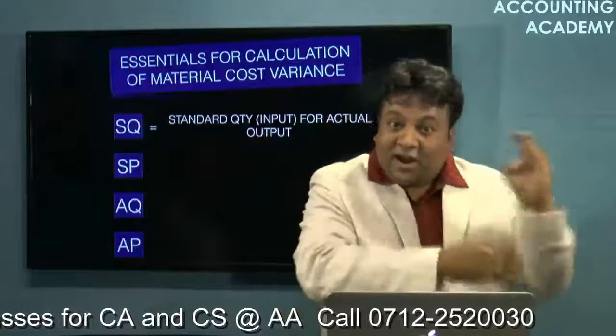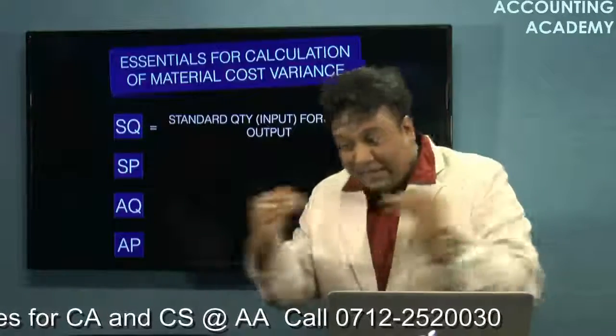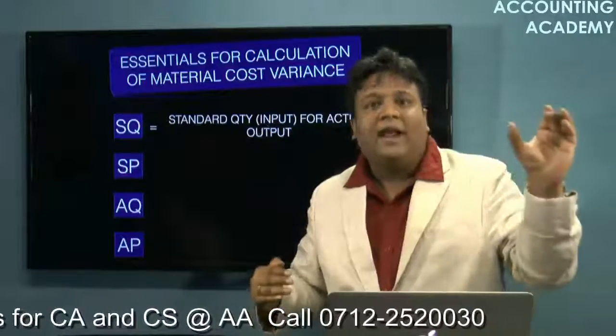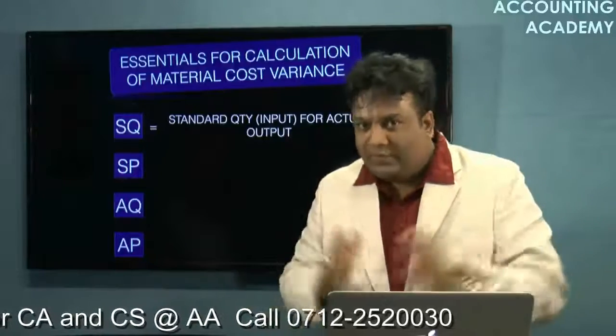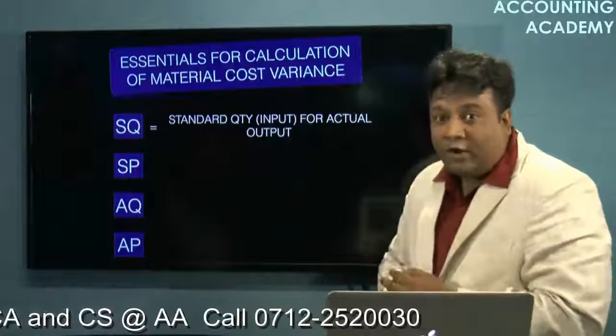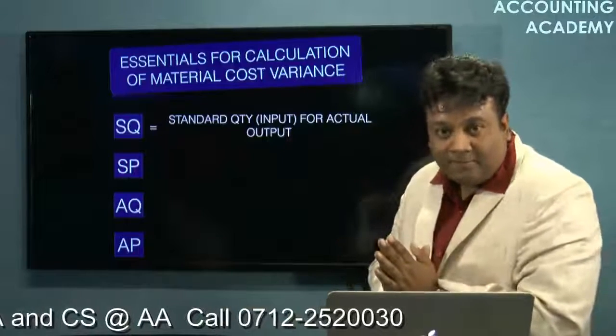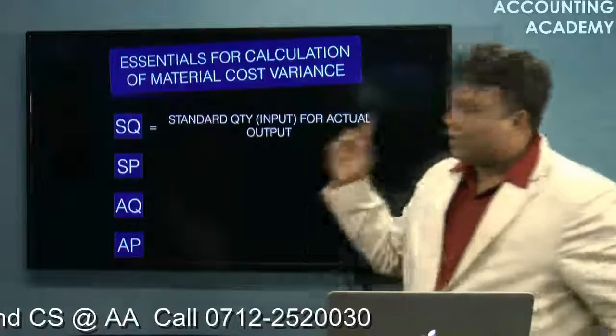So when I convert the budgeted data in terms of the actual to make it matching, I call that data the standard data. I hope this is clear. Why are we calculating the standard quantity instead of the budgeted quantity? I hope I have made myself very clear. Okay. So now we have calculated the standard quantity.